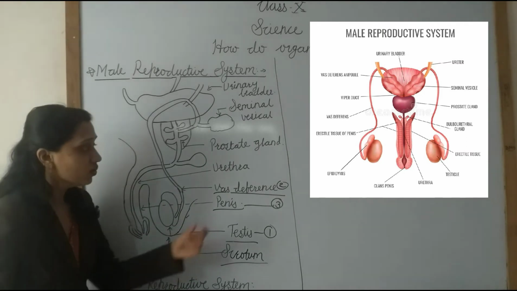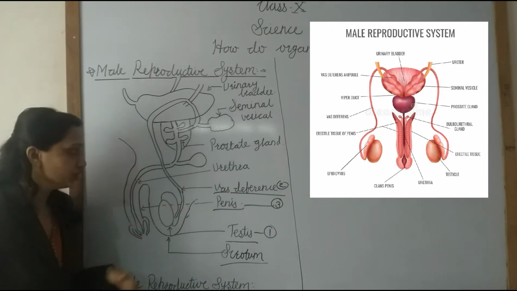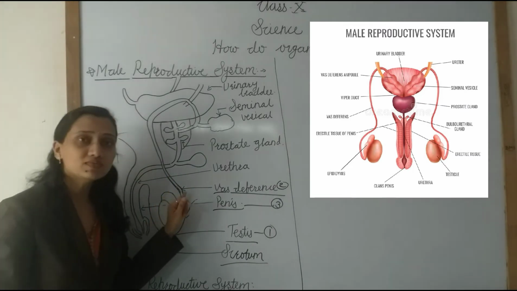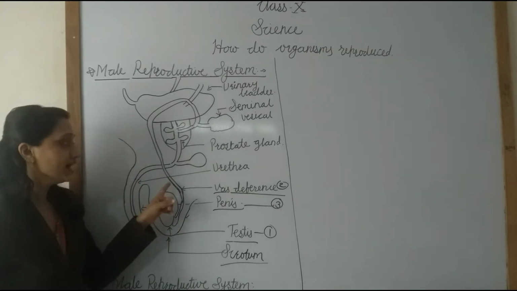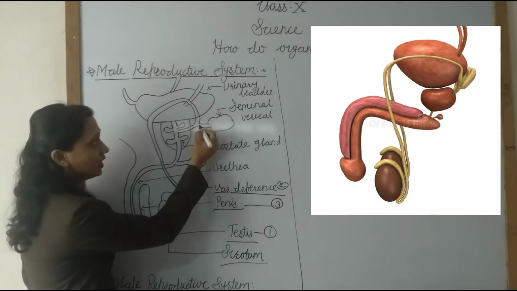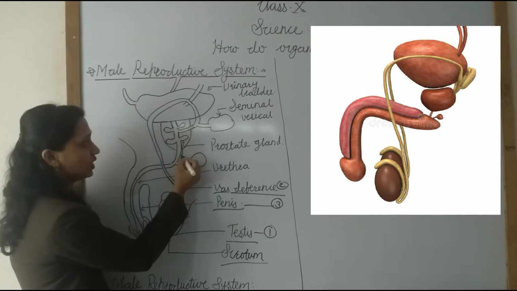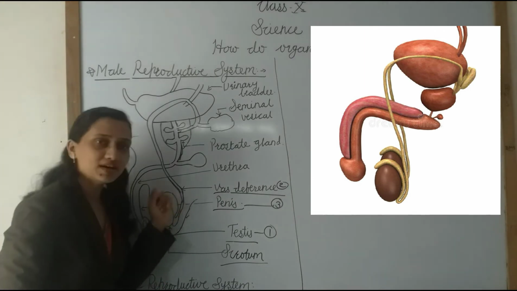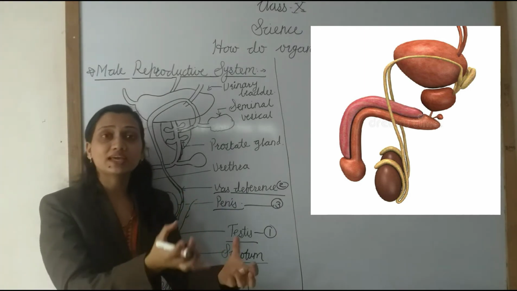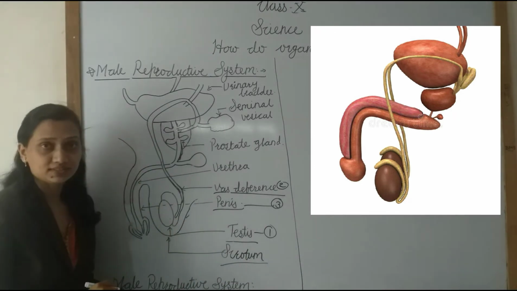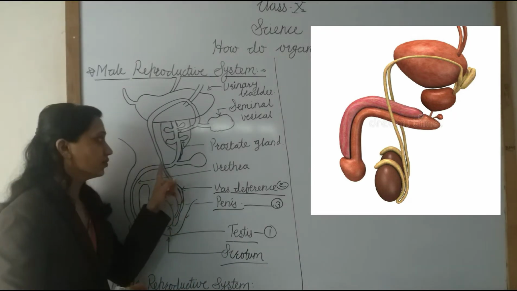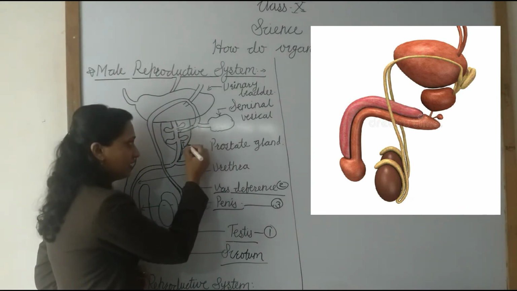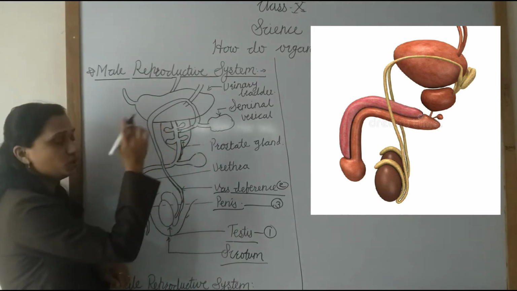Now the next one is the vas deferens. The vas deferens is a tube-like structure. See here, it is one tubular structure. One end of the vas deferens is attached to the testis and the other end is attached to the urethra. See here, it is the urethra, and here the vas deferens is attached. Now what is the function of the vas deferens? The vas deferens carries the sperm from the testes. Understand?